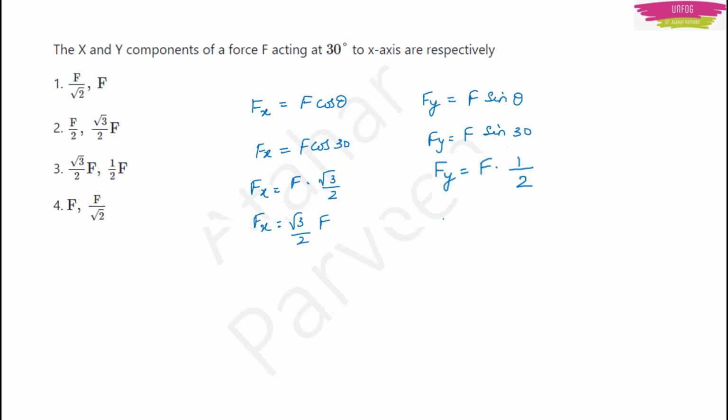Root 3 by 2 into F is the x component of force. And the y component of force is 1 by 2 into F. So this will be your right option.